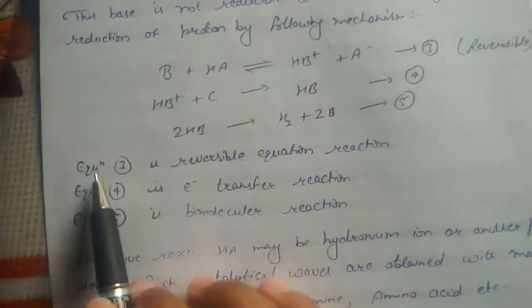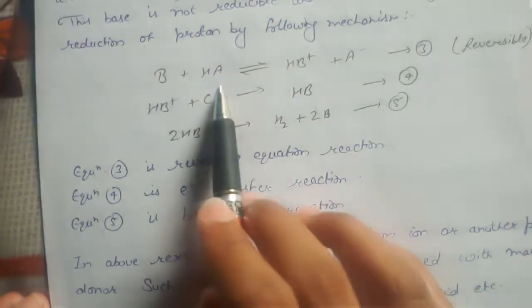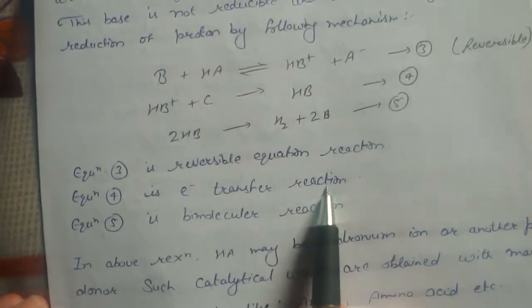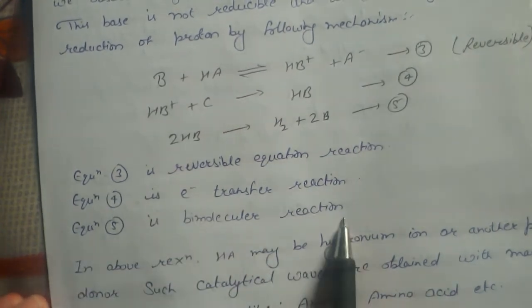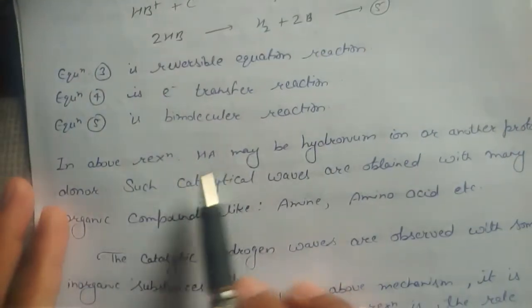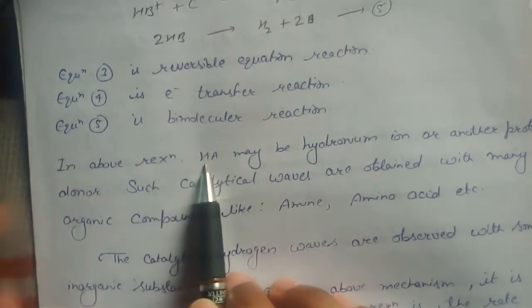So in this equation 3 is a reversible equation we are showing here. Equation 4 is an electron transfer reaction, and equation 5 is a bimolecular reaction. Is that clear, guys? After this, in the above reaction, HA may be hydronium ion because H is H positive, right?